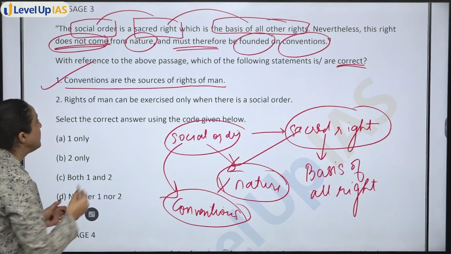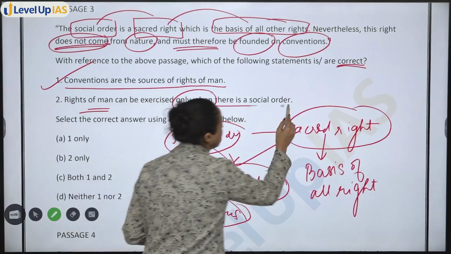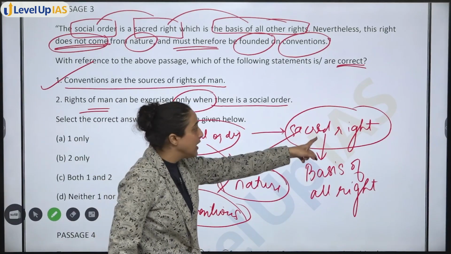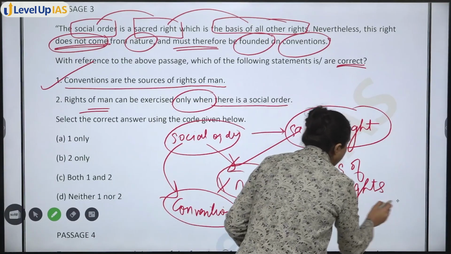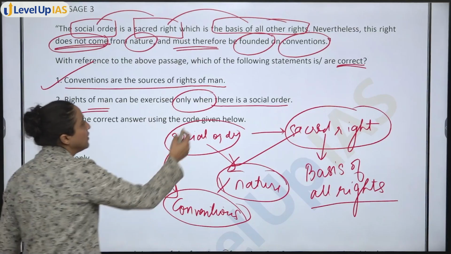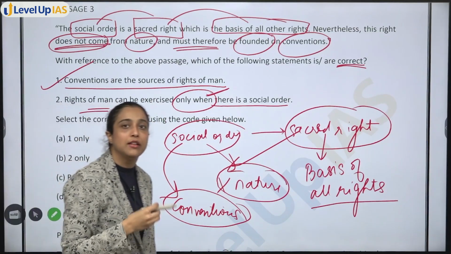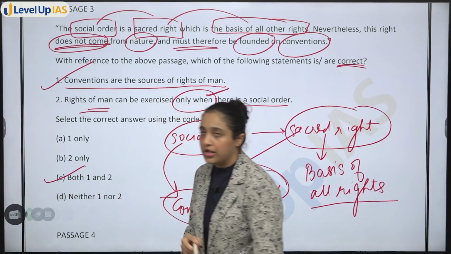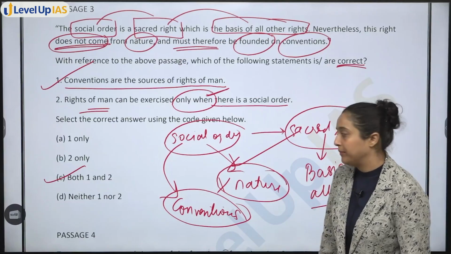Next, rights of man can be exercised only when there is a social order. Social order hoga, it is a sacred right. Sacred rights is the basis of all rights. That means obviously rights of man can be exercised only when there is a कुछ social order होगा, तभी आप rights exercise कर पाओगे. Both these statements are generally also true. So both 1 and 2 will be my answer.